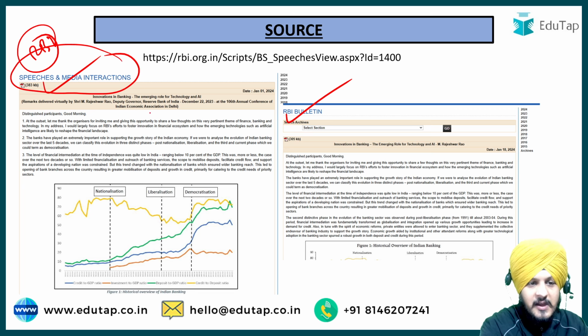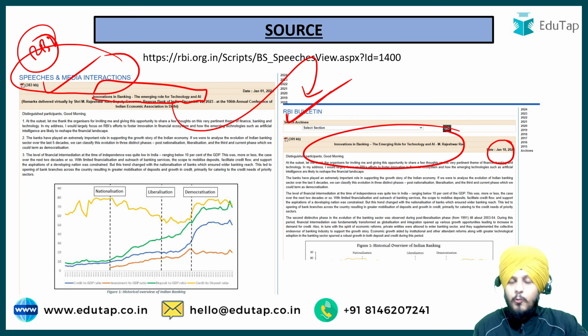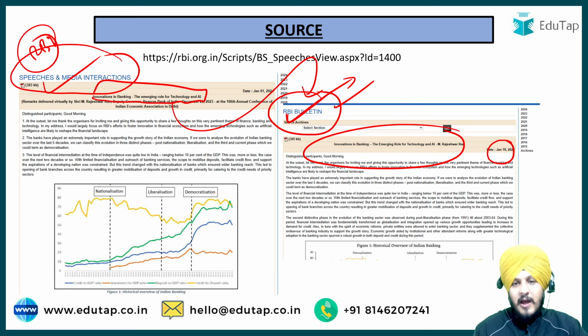After that, the summary of this was published in the RBI Bulletin on 18 January 2024. And straight away a question was asked as a part of it. Now you would be thinking, how would I know that I had to cover this RBI Bulletin? Again, the answer lies in the syllabus. It is very specifically mentioned in the syllabus that you have to cover the RBI Bulletin as a part of your preparation. And if you have covered it in a specific manner, then you should have been in a position to answer this question.